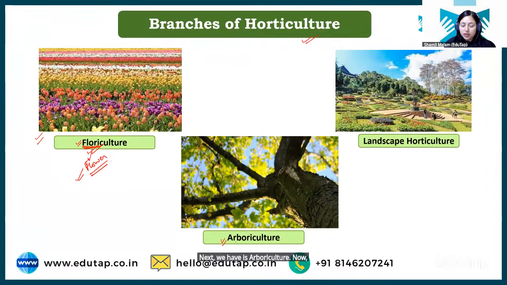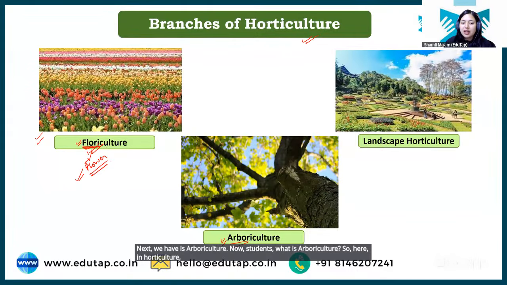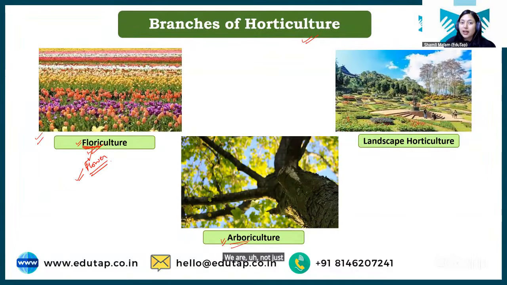Next we have arboriculture. Now students, what is arboriculture? Here in horticulture, we are not just concerned about entire crops. Sometimes one plant or one tree or one shrub or one herb can also need special management or some kind of special attention, right? You might also have seen sometimes that only one palm tree is growing for the beautification of any land, right?